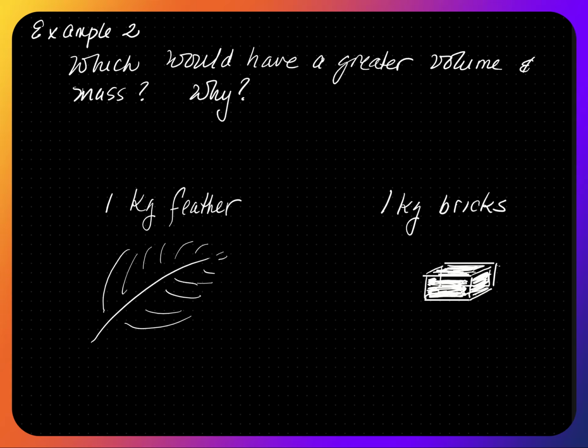In the second example, which would have a greater volume and mass, and why? So we have a kilogram of feathers and a kilogram of bricks. Since they are both 1 kilogram, they will have the same mass. Again, they're both 1 kilogram, so 1 kilogram equals 1 kilogram.